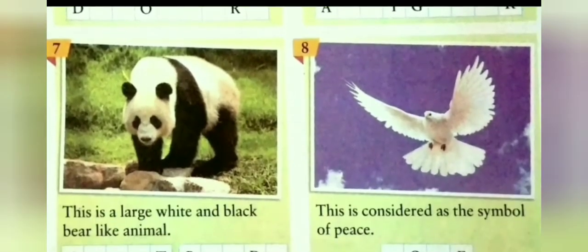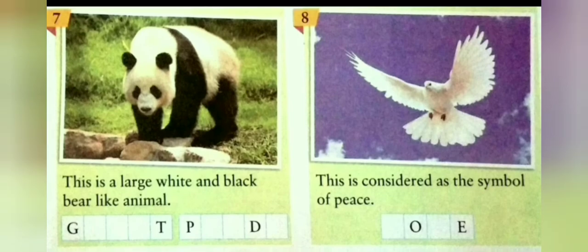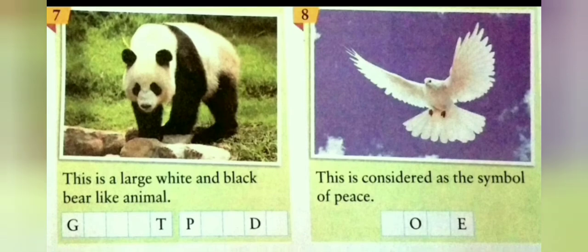The next picture is a large white and black bear-like animal. It is giant panda. Giant pandas are bears that are native to China. They live in forests of tall trees. Their eyes, ears, legs and shoulders are all black and the rest of the body is white.